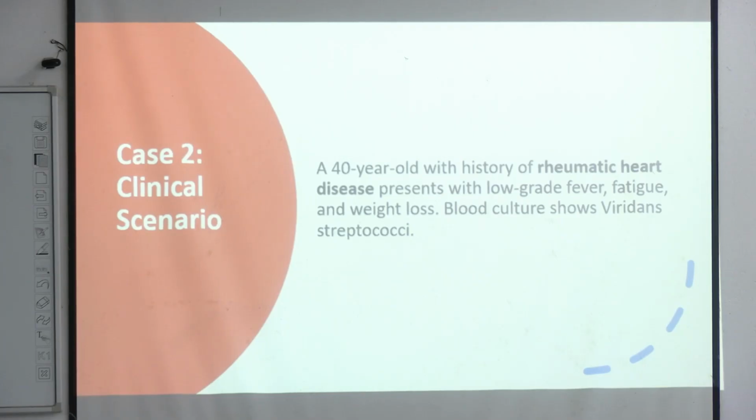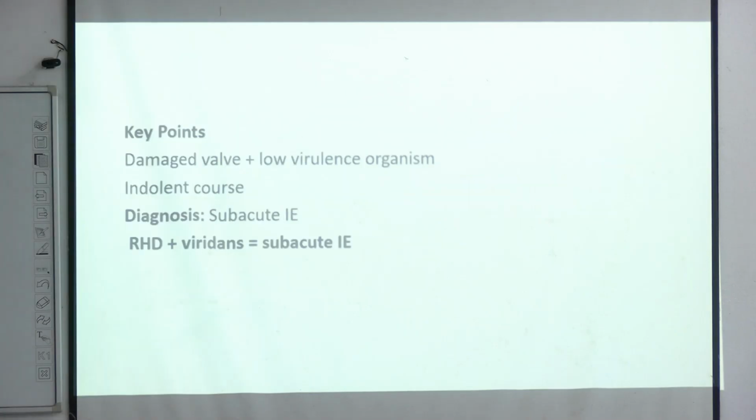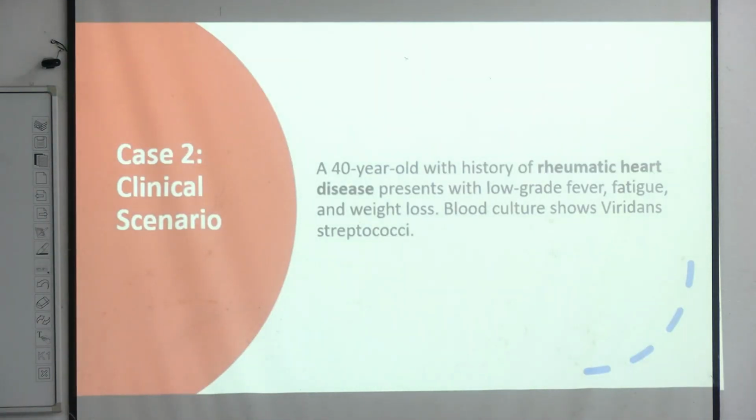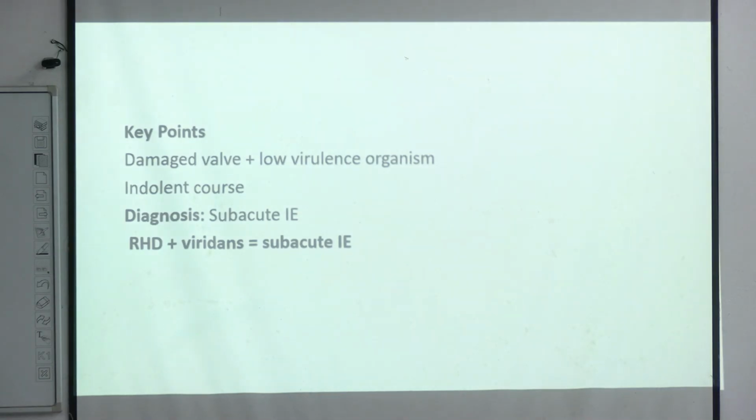Low grade fever plus Streptococcus infection. There was also a damaged valve, rheumatic heart disease, so the patient has previous heart disease. It follows an indolent course with a low virulent organism. So this is subacute endocarditis.